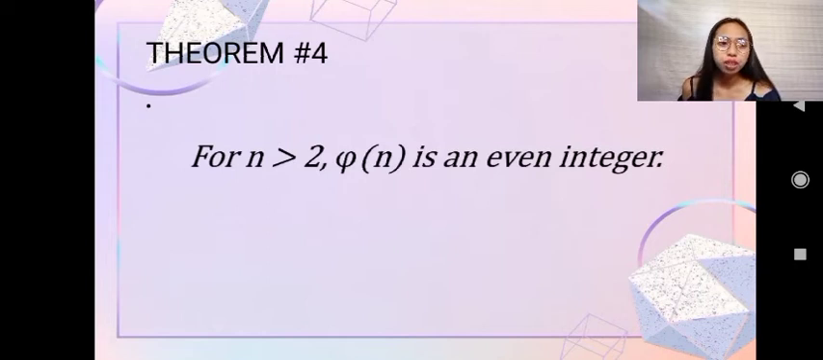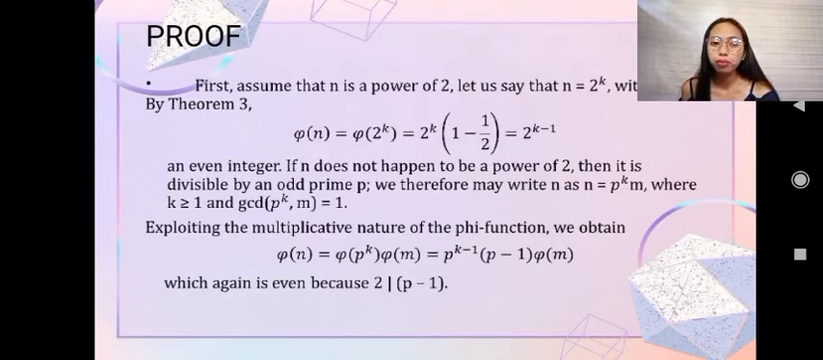So as a proof, the first assumption is that n is a power of 2. Let us say that n is equal to 2 raised to the power of k, with k greater than or equal to 2. By theorem 3, phi of n is equal to phi of 2^k, which is equal to 2 raised to the power of k, times (1 minus 1/2), which is equal to 2 raised to the power of k minus 1.